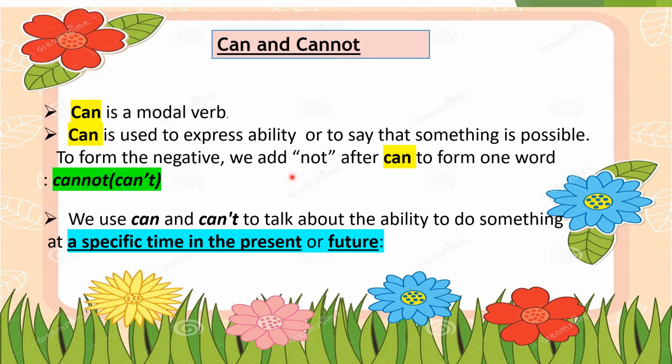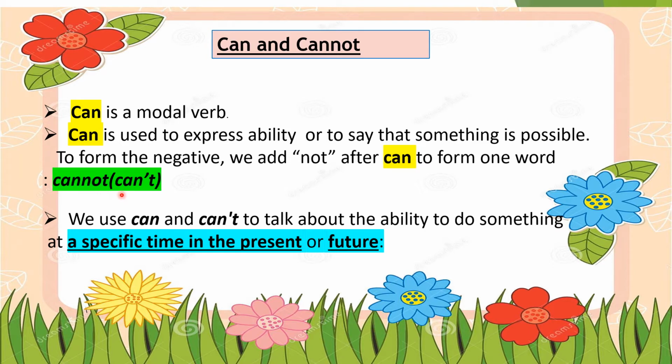Can is used to express ability. Can suggests the ability to do something, or we can say that something is possible. That time, children, we make use of can. To form the negative, we add not after can to form one word, that is cannot. And the contraction for cannot is can't.